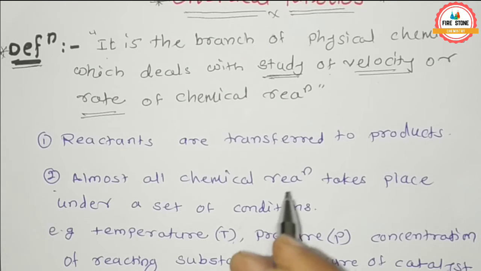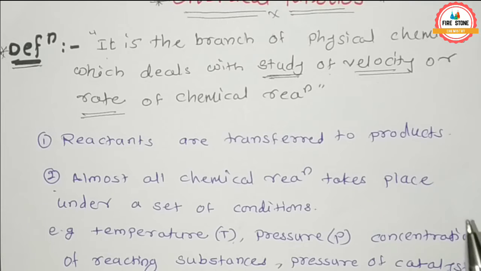You know that reactants are transformed into product when we apply some conditions like temperature T, pressure P, concentration of reactant substance C, and presence of catalyst.